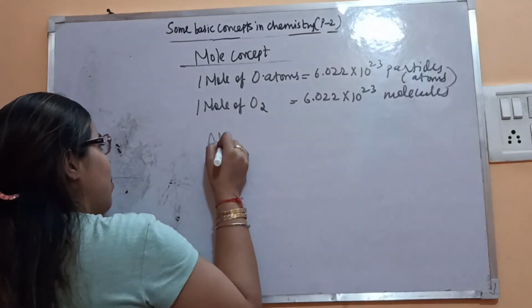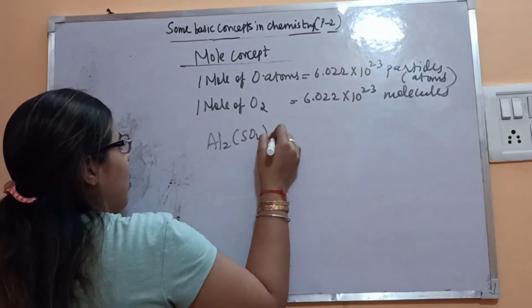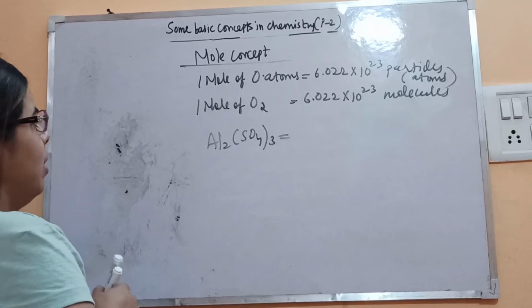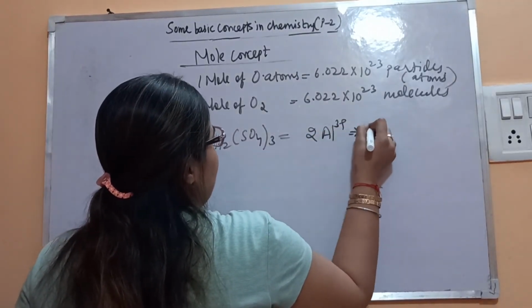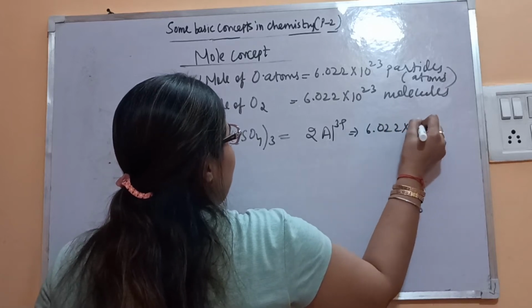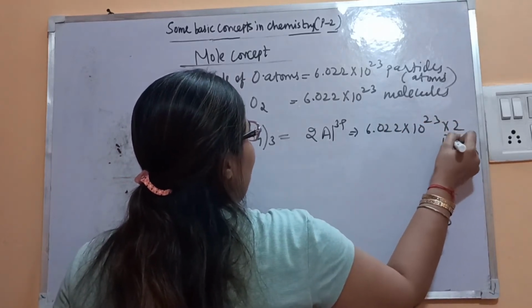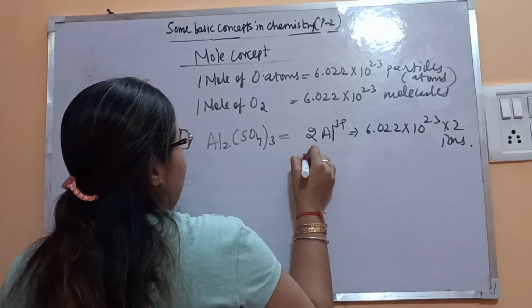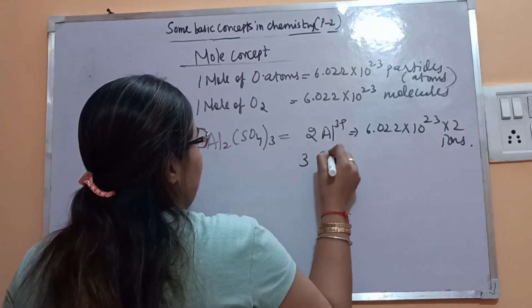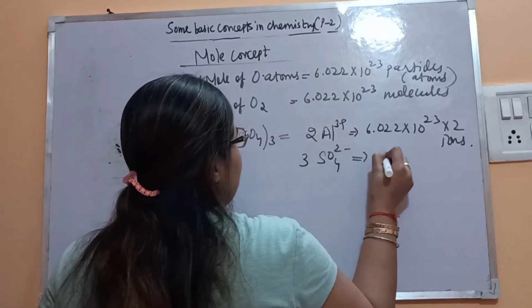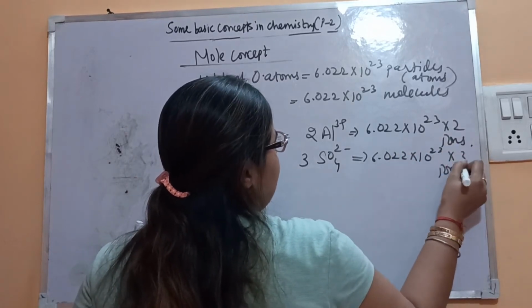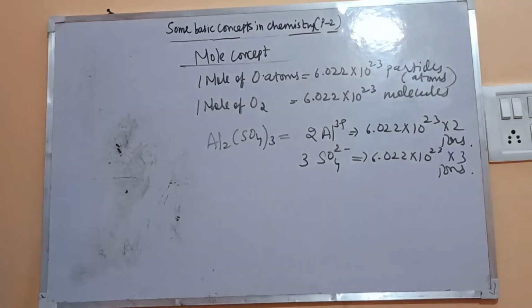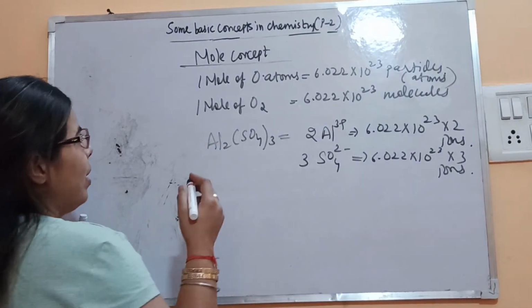If I take the example of aluminium sulfate, it contains 2 × 6.022 × 10^23 ions of aluminium, then 3 × 6.022 × 10^23 ions of sulfate. Fine, this is the meaning of this. Accordingly you just modify. Then now let's see the mole concept.